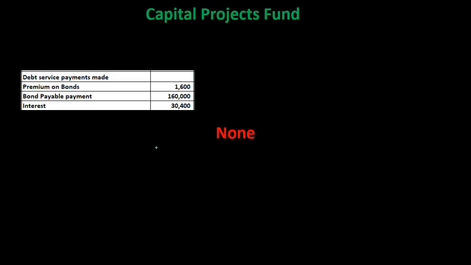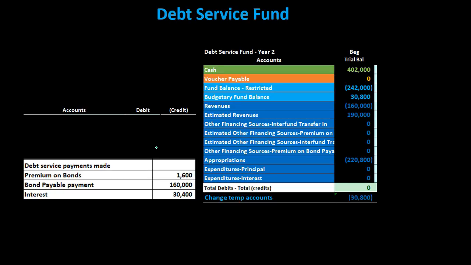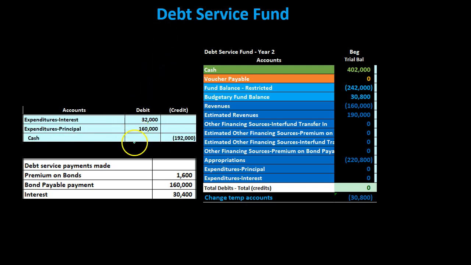What's going to happen to the capital projects fund? Nothing. Nothing's going to happen there. Although we took the bond out for the capital project, we're not recording this information related to the service of the bond in the capital projects. It's going to be here in the debt service fund. What happens in the debt service fund? Well, we're going to have the cash going down at the 192.